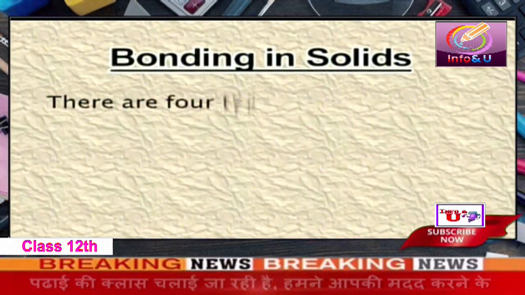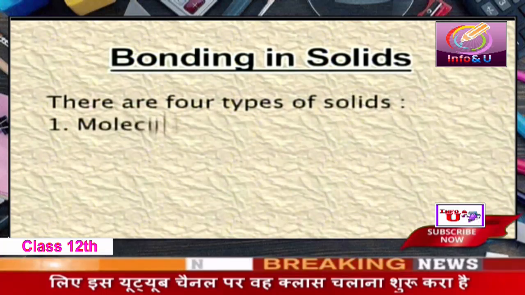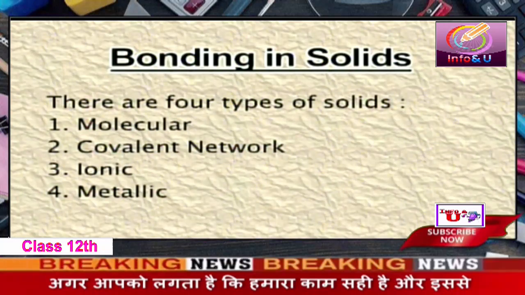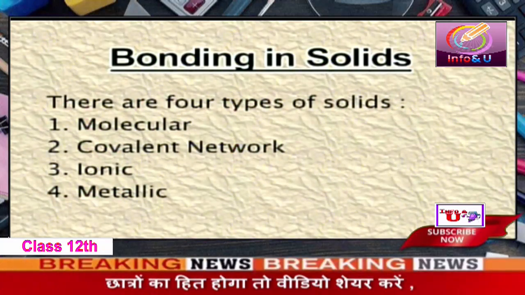Depending upon the nature of the bonding, further crystalline solids are classified. Let's see that. Bonding in the solids, specifically these solids are now the crystalline solids. There are 4 types of solids: molecular, covalent network, ionic and metallic. They are all depending upon the nature of the bonding. Molecular solids. The constituent particles are molecules. For example, noble gases, iodine, etc.